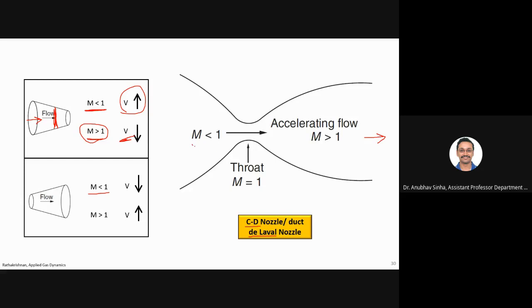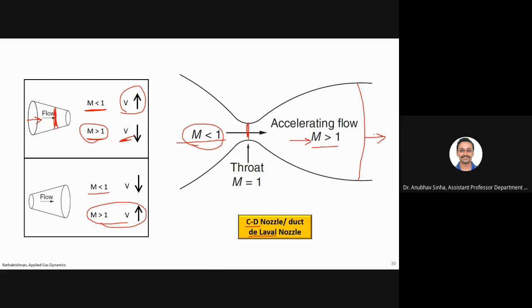What we need to do is, for Mach less than 1, we'll use the converging part. And we'll try to get M equal to 1 at this throat. Now, once it becomes sonic, then this diverging part will increase your velocity. The velocity is increasing here, so we get a continuous acceleration. Here also flow is accelerated. So at the end of this duct, you get a flow which is supersonic. And that happens at the design pressure. That we'll talk about in detail.